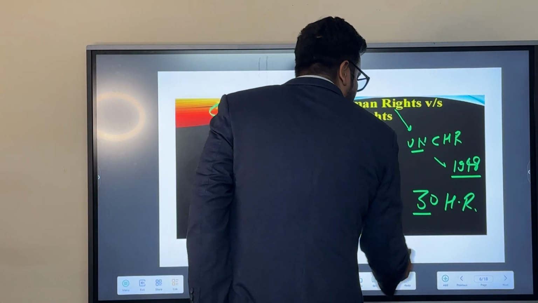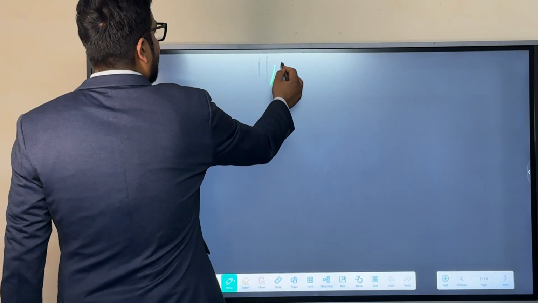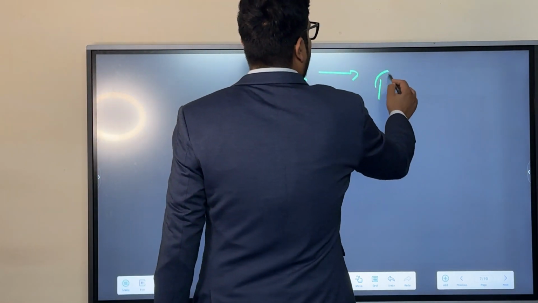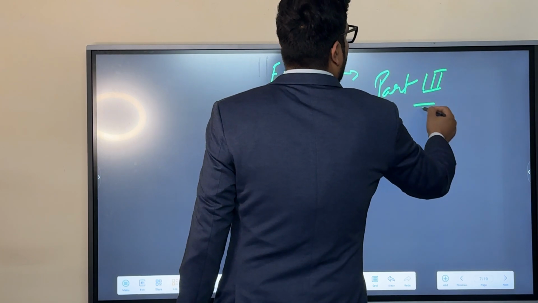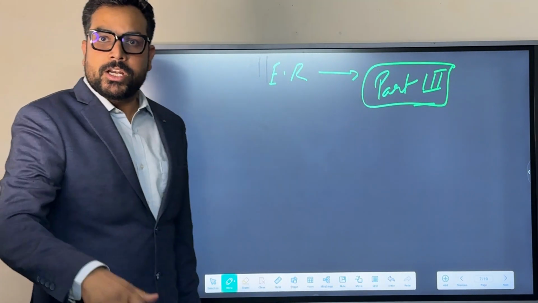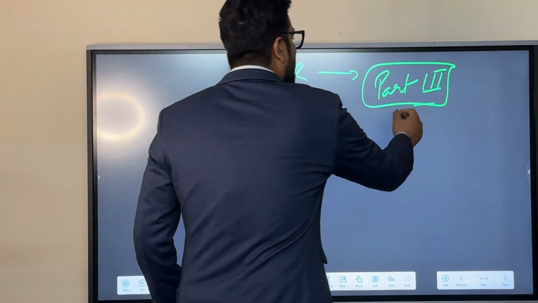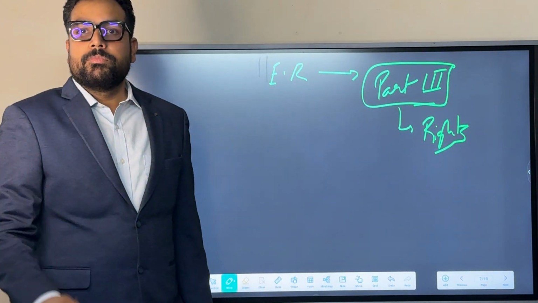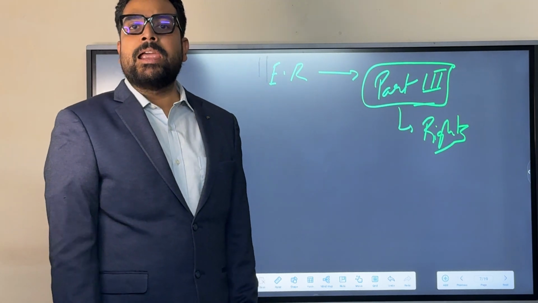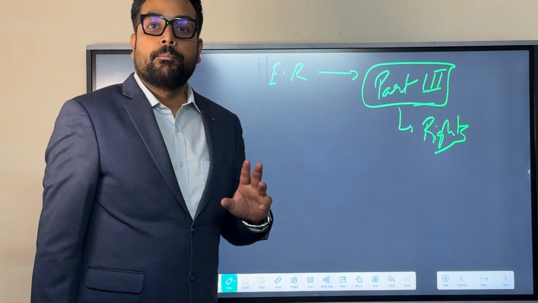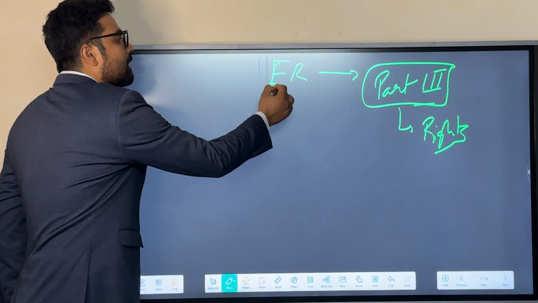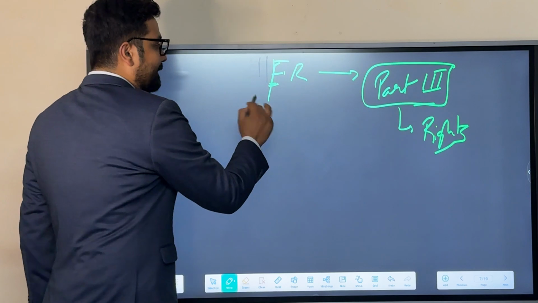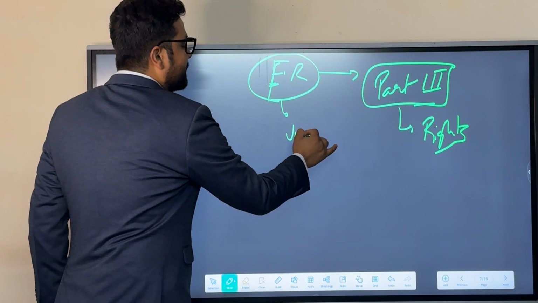Now here comes the third concept called fundamental right. What is fundamental right? As I told you, fundamental rights are those that have been mentioned under Part 3 of the Indian Constitution. I am repeating, whatever is mentioned in Part 3 of the Indian Constitution as a right would be treated as fundamental right. Fundamental rights are those which are required by an individual for the holistic development of himself or herself. These fundamental rights are justiciable.